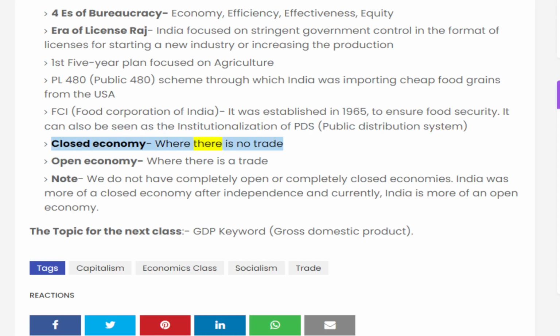Closed economy is where there is no trade. Open economy is where there is trade. Note: we do not have completely open or completely closed economies. India was more of a closed economy after independence, and currently, India is more of an open economy.